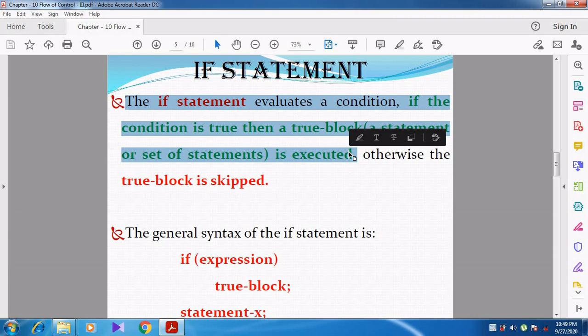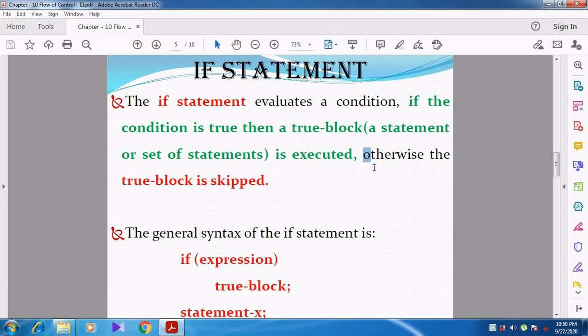If it is true, the true block will be executed, which may be a statement or a set of statements. But whenever the if condition is false, the true block is skipped.